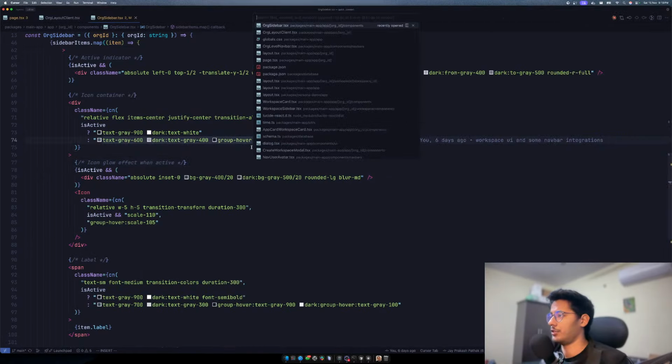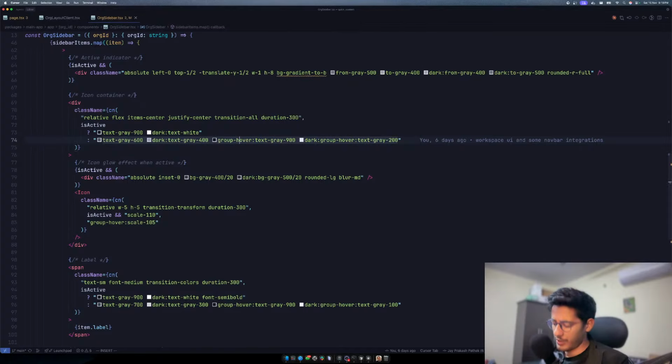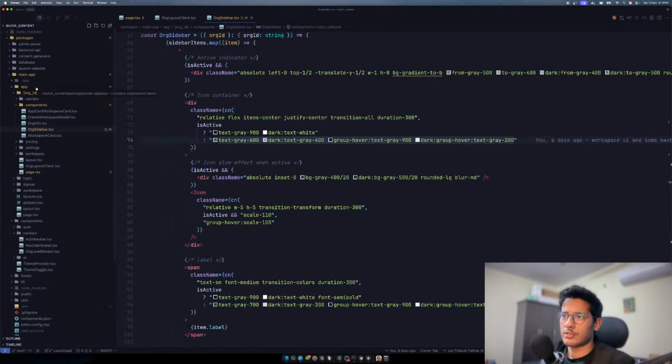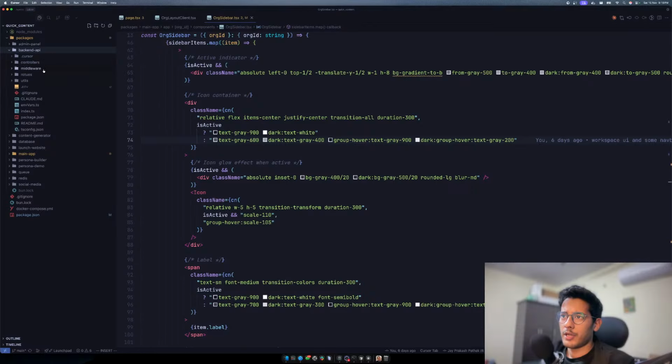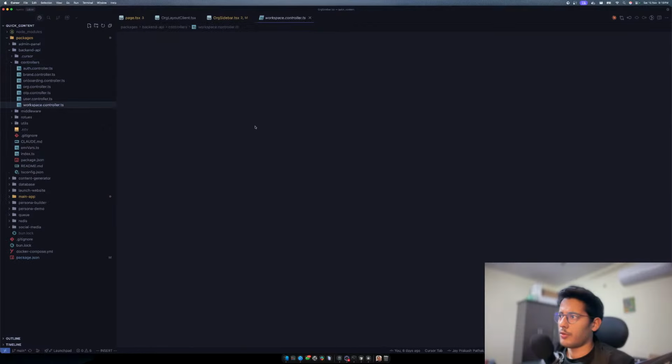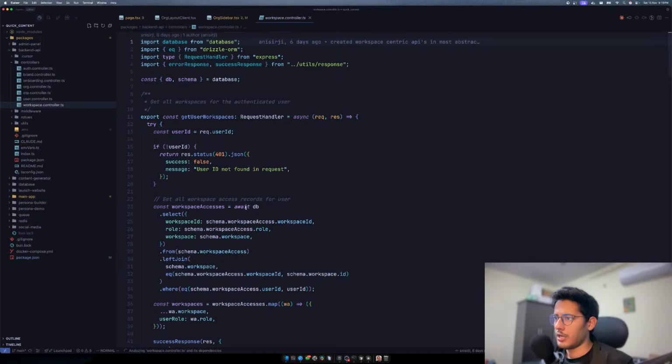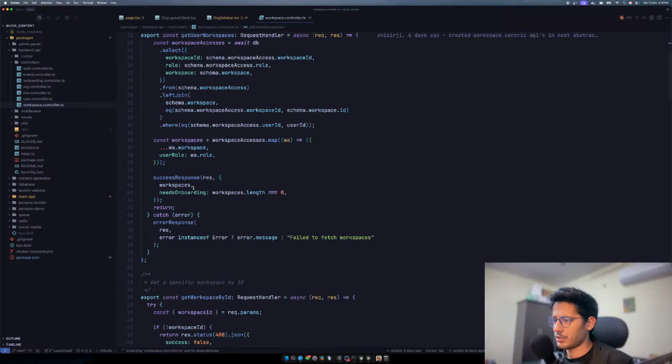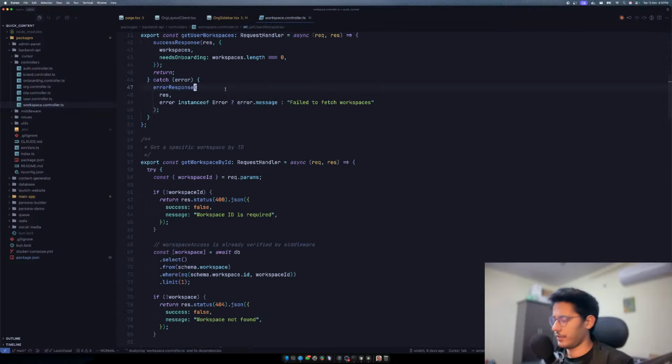Let's build the backend for this. So let's go to workspace controller. I don't know. Do we have a workspace controller? Not sure. Let's go to the backend now. Backend API. We'll go to controllers, and do we have a workspace controller? Yes, we do have a workspace controller. This will help us to get all the workspaces. That's kind of cool. So let's integrate the workspaces first.